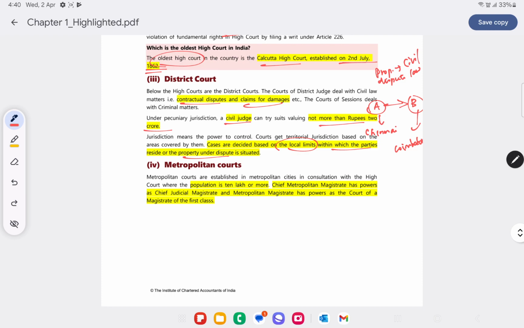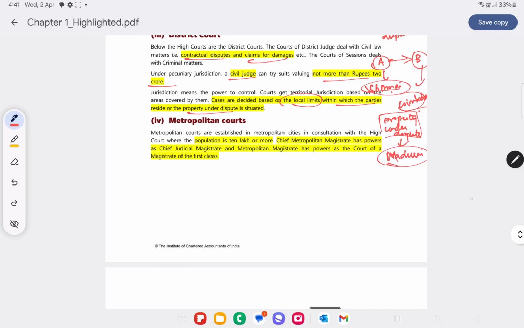Now in that case, take for example the property under dispute is in Madurai. Where do they have to file the case? Depends on local limits in which the parties reside, that is Chennai or Coimbatore, or the local limits where the property under dispute is situated, maybe Madurai. So they can proceed to file the case in Chennai or Coimbatore or Madurai, wherever the court is, maybe where they reside or where the property under dispute is situated.